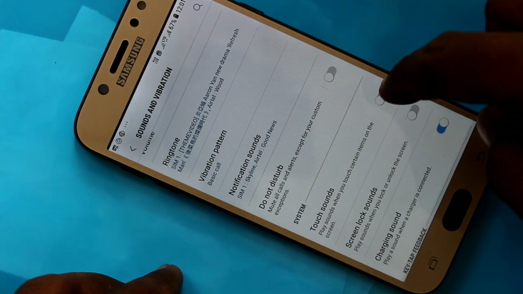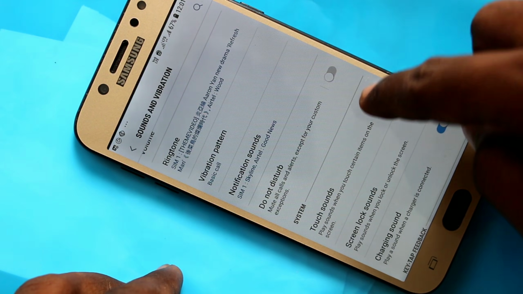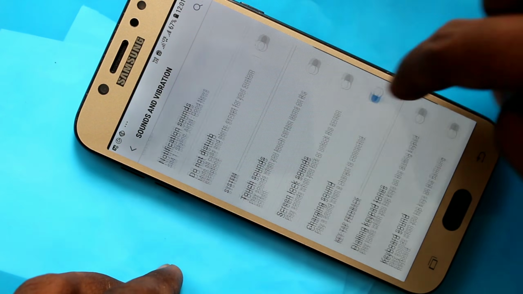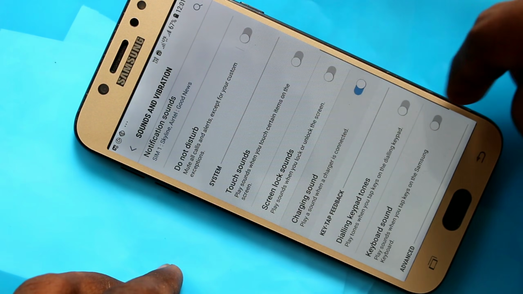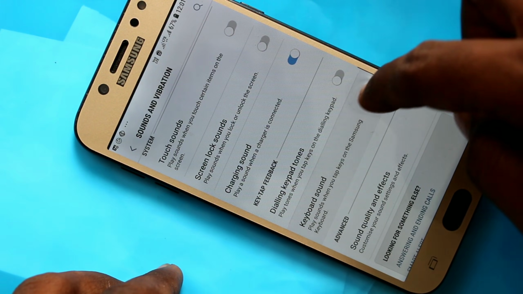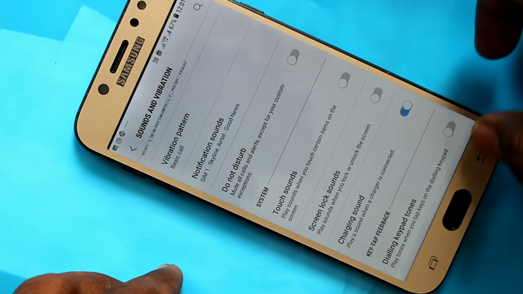Also you can control other tones like touch sounds. You can turn on or turn off only. Screen lock sounds, charging sound, dialing keypad tones, keyboard sound, etc. You can control. Just you can turn on or turn off.